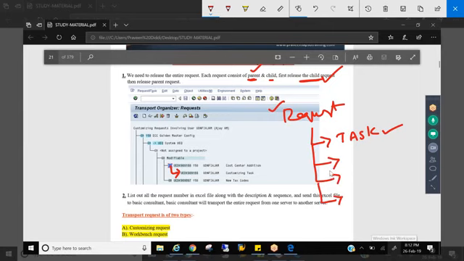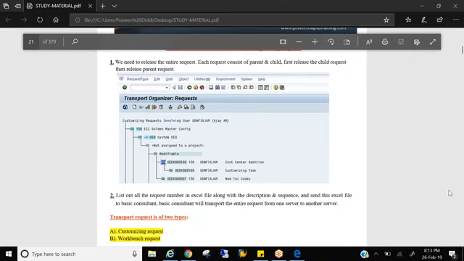It's up to the business what they decide, how you want to do the saving, whether you want to save all the configuration in only one TR number, or save each configuration in a separate TR number. That briefing would be given to you in the induction once you are in the project, on how you should proceed. So request and task. And once you send this to the basis consultant, he would transport it from one server to another server.